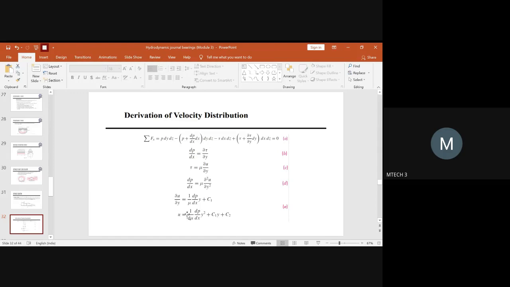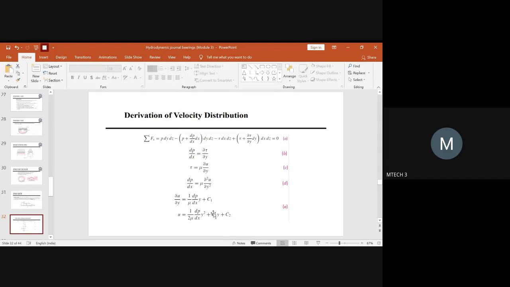So to find out the value of u, you have to again integrate. When you integrate, you will again integrate this entire equation. So it will be dp by dx, and when you integrate y, it will be y square by 2. So this 2 will come here. You had a constant here again, so it is C1 into y, plus you will get one more integral constant.